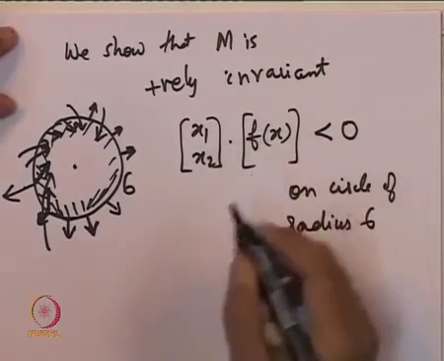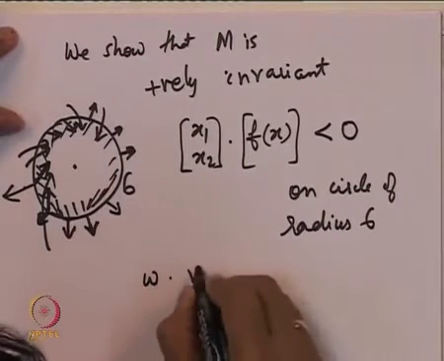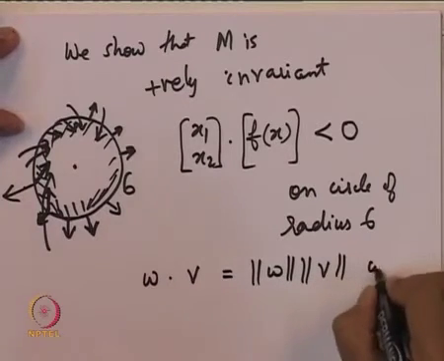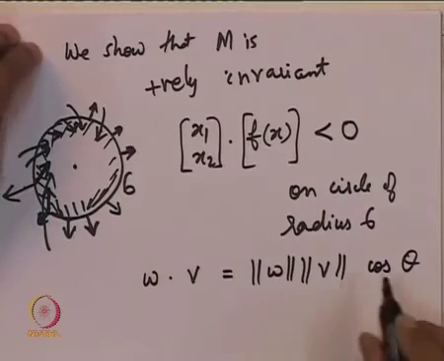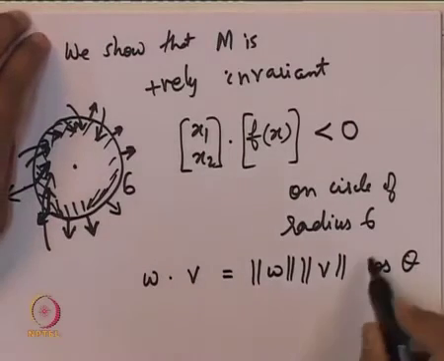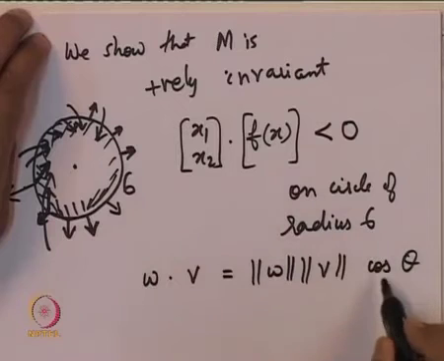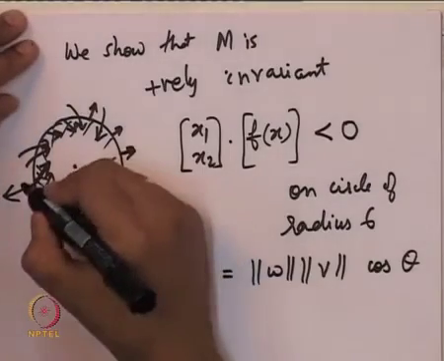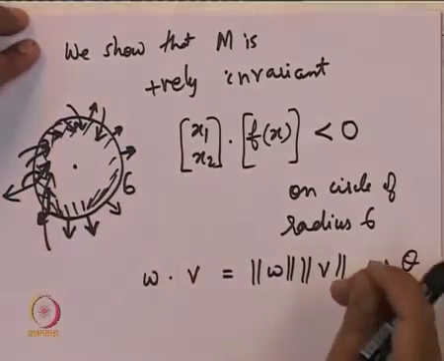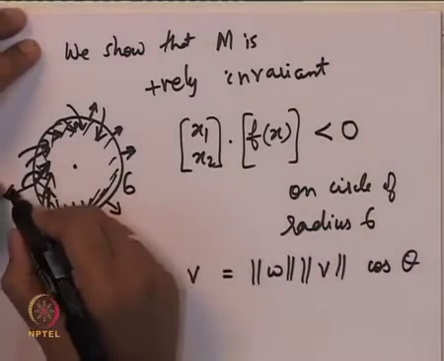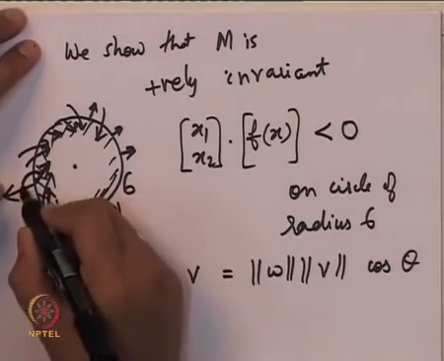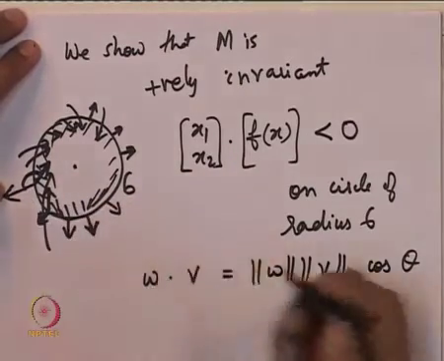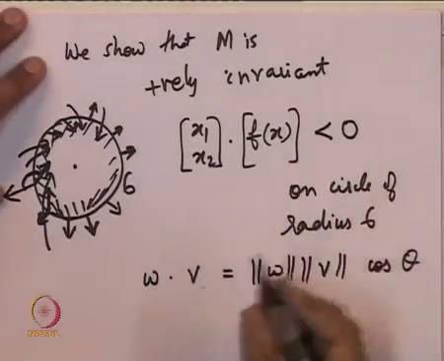Because the dot product of W with V is equal to the norm of W times the norm of V times cos of the angle between W and V. If this quantity is negative, the norms can't be negative, so cos theta is negative, and cos theta is negative only for theta beyond 90 degrees, which means the angle between these two vectors is greater than 90 degrees. And since this vector is directed outside the boundary, this angle being obtuse means f is directed inwards.